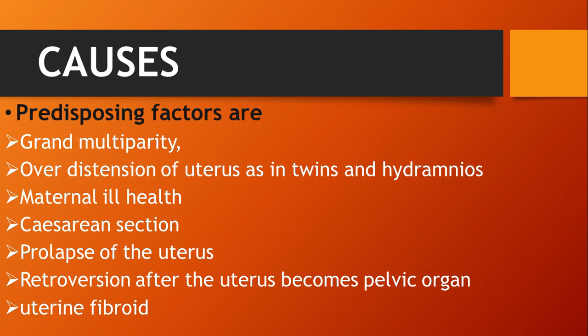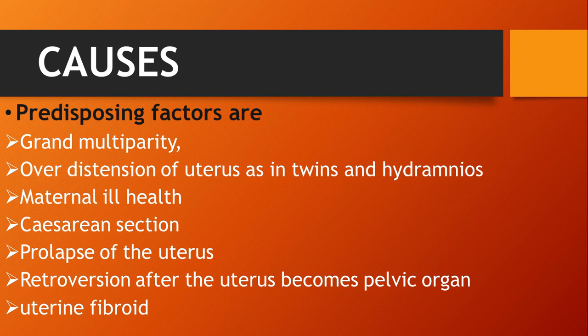Now the next is the causes of subinvolution or puerperal complications. The predisposing factors: first is grand multipara. If the mother has delivered more than 5 kids, or has been pregnant more than 5 times, we call it grand multipara. All the health parameters are deteriorated in a grand multipara, so this is one of the major causes.